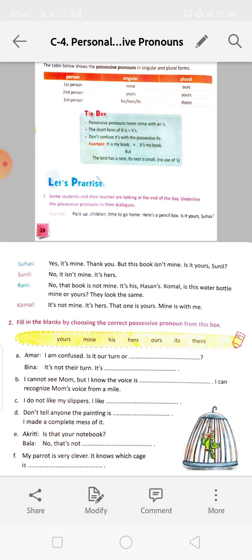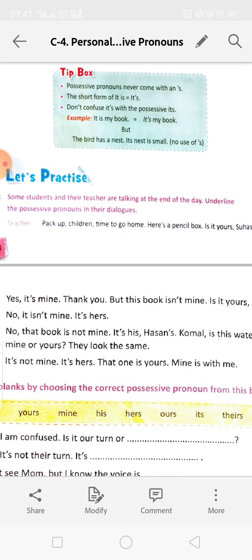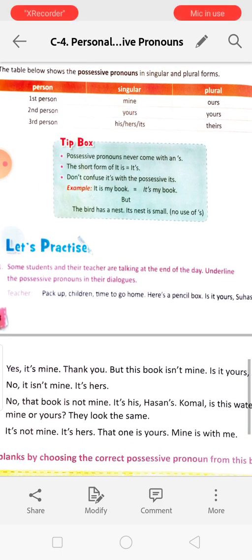The rest you will do by yourself. I will send the answers in the next class. So read the chapter. If there is any problem, ask me in the online live class, and I will try to help you.